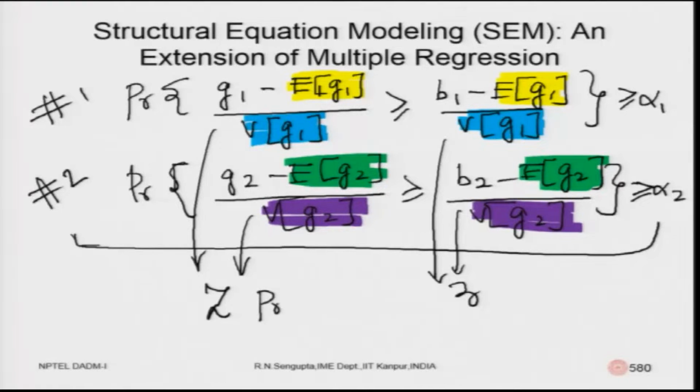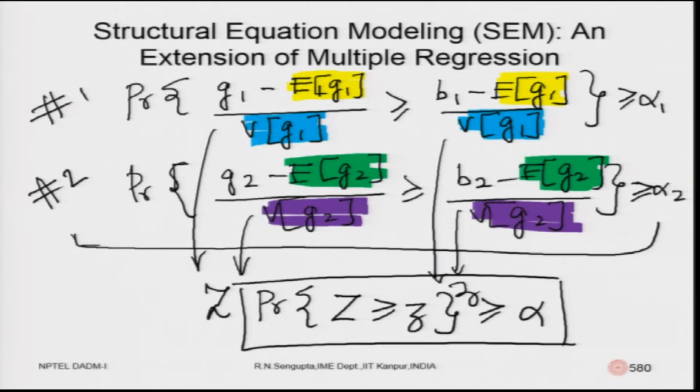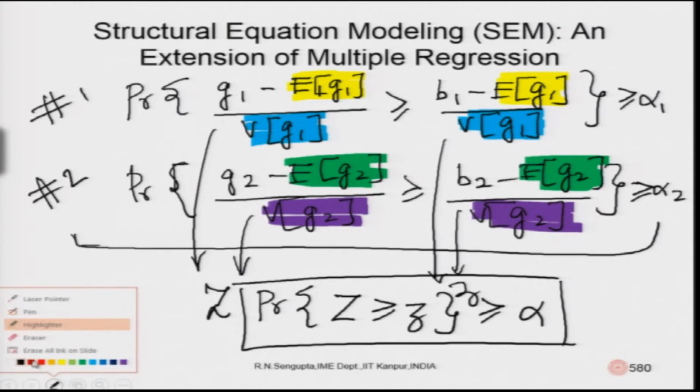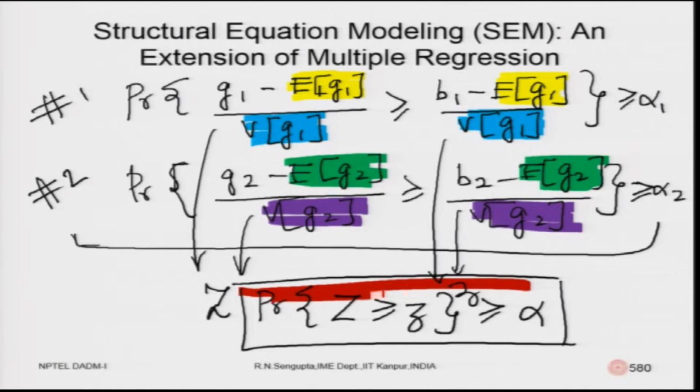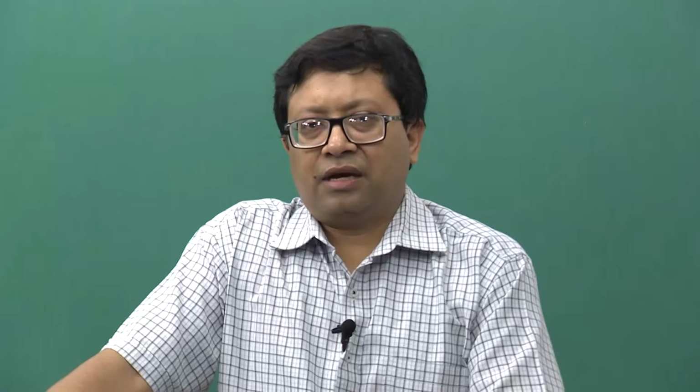So, it will be probability of capital Z greater than equal to small z is greater than equal to alpha. So, this is your general equation. I will highlight it using the red color. So, they would basically be a standardized formulation, and you can basically have it accordingly.